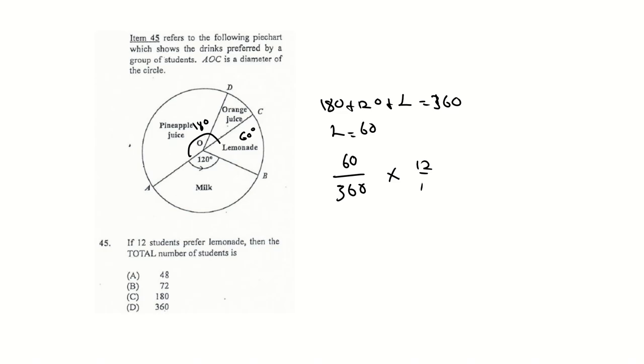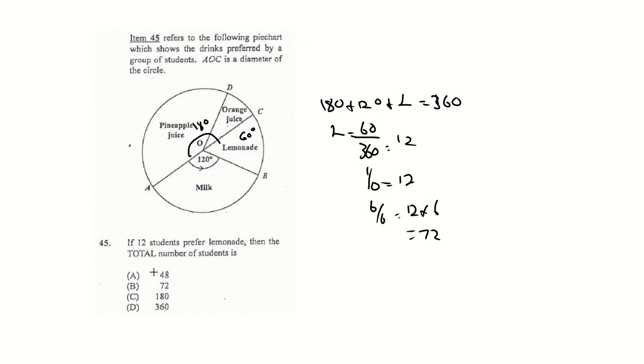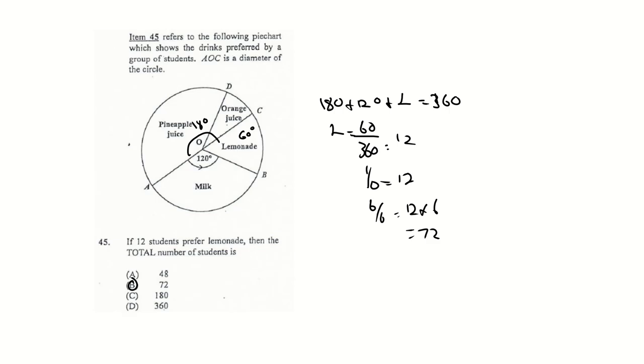So 12, sorry, my bad. So 1/6 is equal to 12. So the total would be 12 multiplied by 6, which is 72, which is B. And that's how you do this answer. This is 45, and that is the end of January 2018.